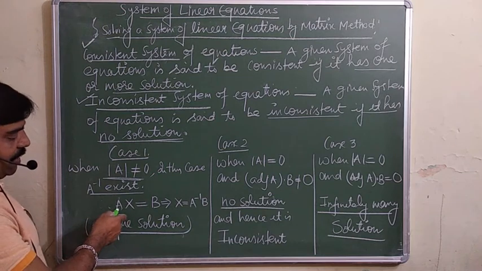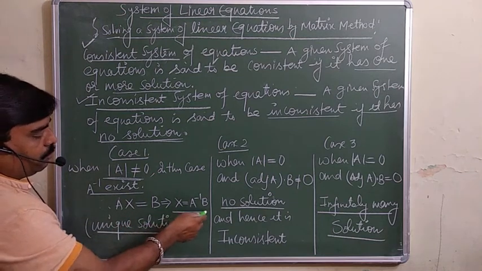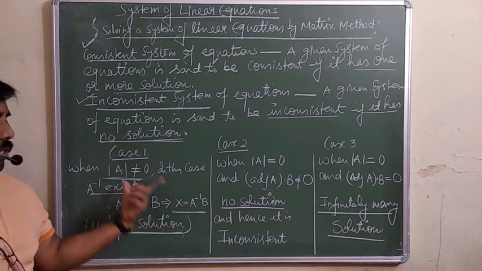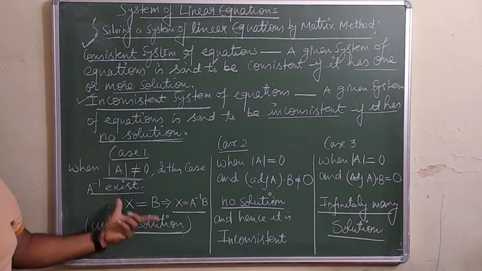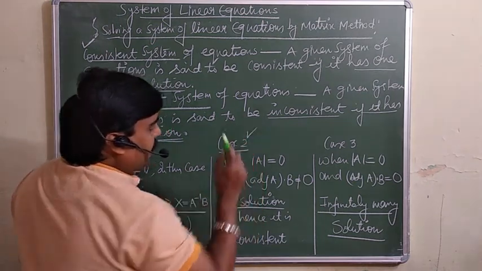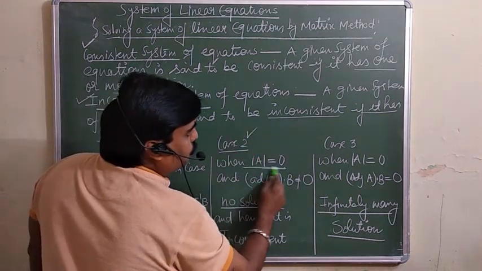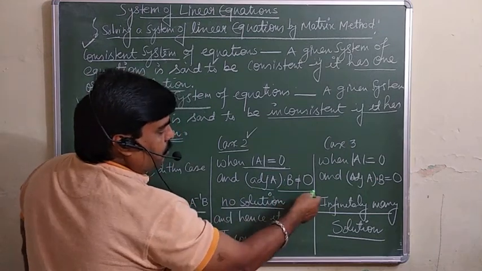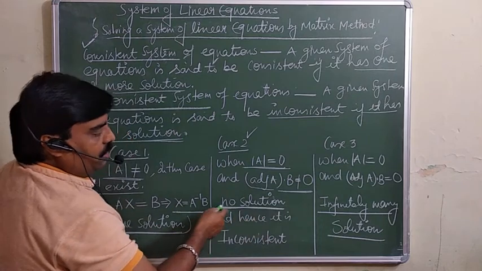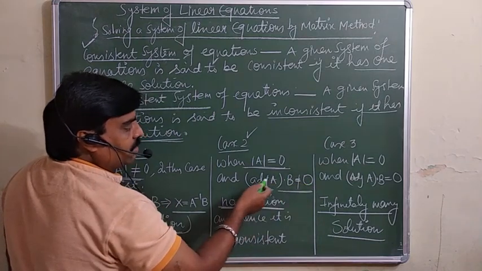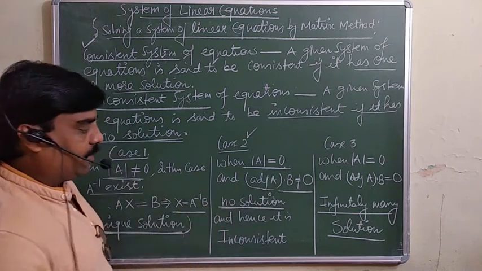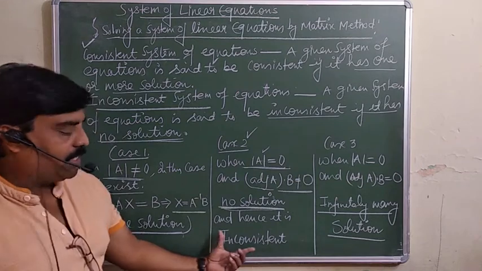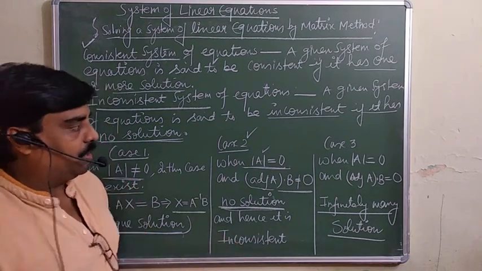So in that case, AX is equal to B, so X is equal to A inverse B and there will be a unique solution. You will get unique values for X, Y, Z, whatever variables are given in the system of equations. Case second: if the determinant of A is equal to 0 and adjoint A into B is not equal to 0, then there will be no solution. You have no solution in this particular case, that is the inconsistent system.